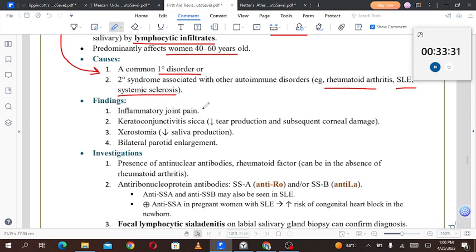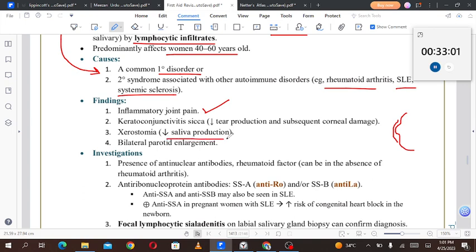Findings: inflammatory joint pain, keratoconjunctivitis sicca, that is decreased tear production and subsequent corneal damage, because the nutrition of the cornea is coming from the tear film that is present on the interior surface. Like suppose this is the cornea over here. The tear film that is present on the cornea will give the required nutrients along with the oxygen that will be dissolved in this tear film, and that will be taken to the cornea, because cornea does not have a blood supply. Then keratoconjunctivitis sicca, because decreased tear production and subsequent corneal damage.